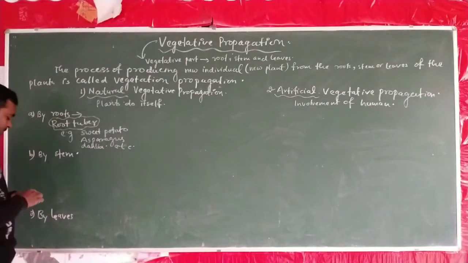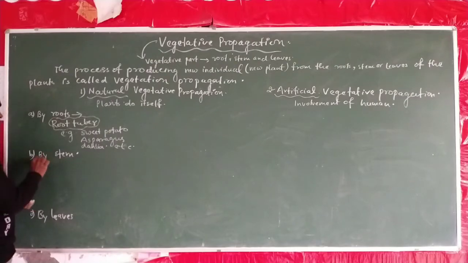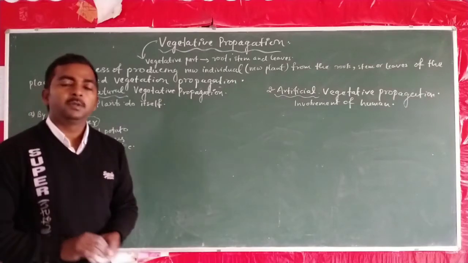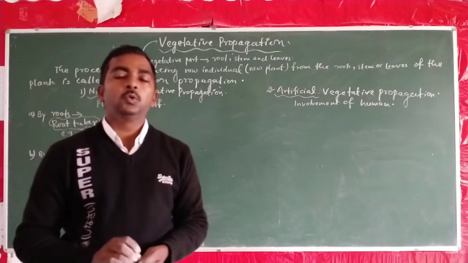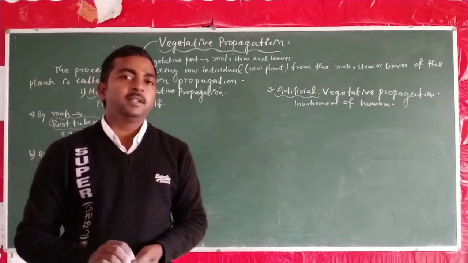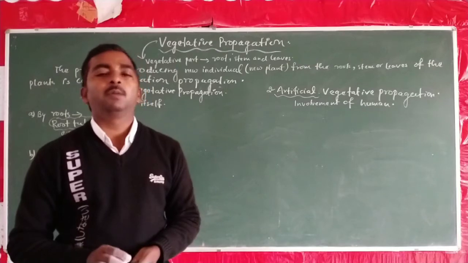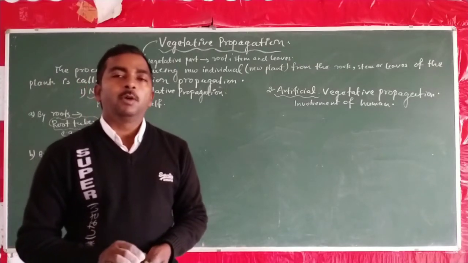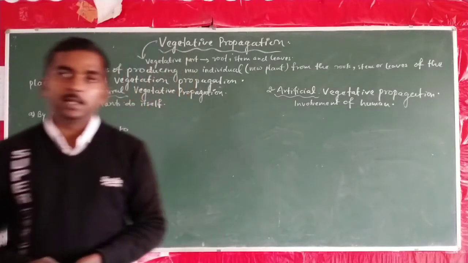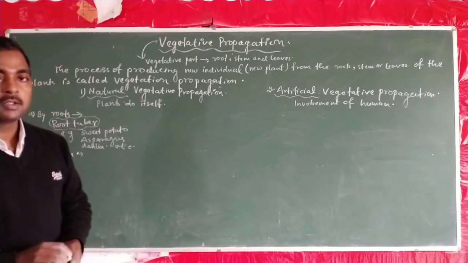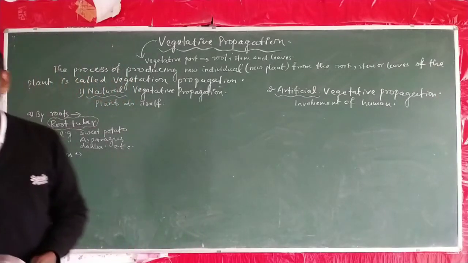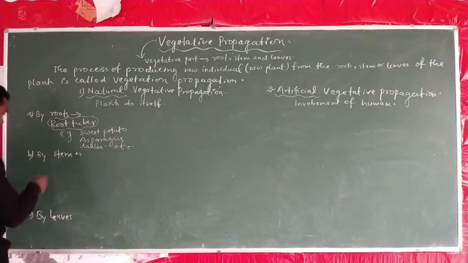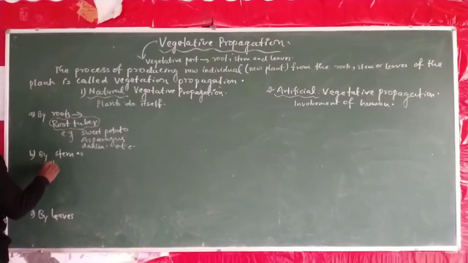Now we proceed towards the stem. So in the case of stem, we see a number of modifications in plants that are able to propagate new plants by themselves. It means there is no requirement or involvement of human to propagate them. So we study various kind of modification in the case of stem. The first modification is bulb.